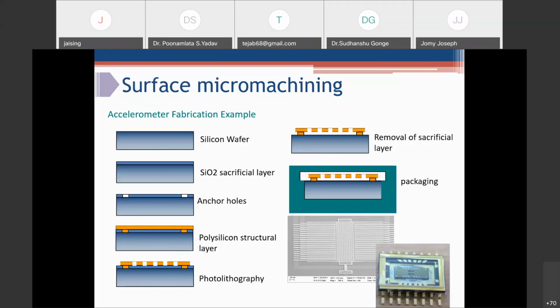So for this structure, after doing photolithography, the sacrificial layer is removed, and this is how we form a suspended moving structure. After packaging, this device can be used for your end application.